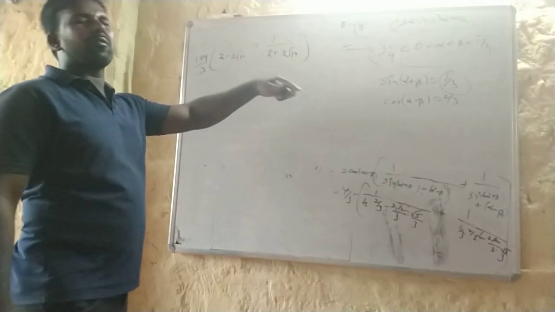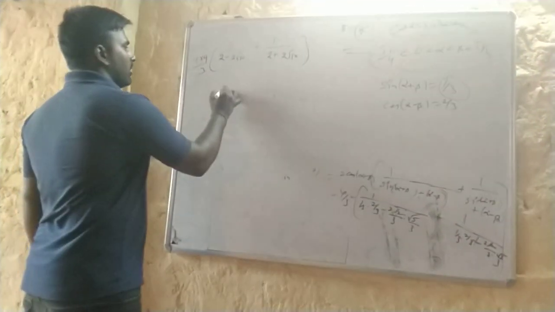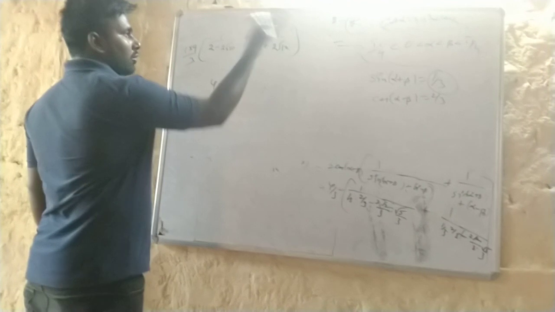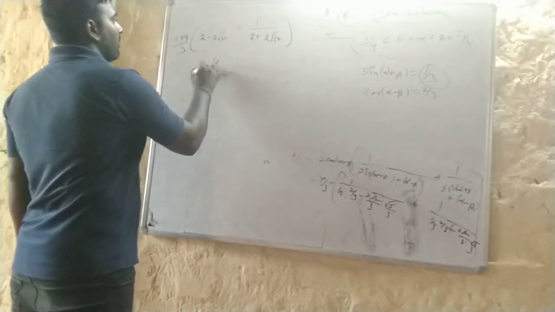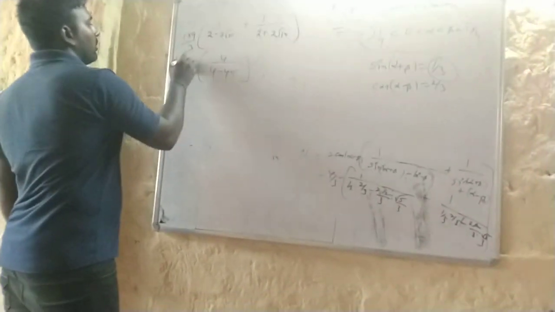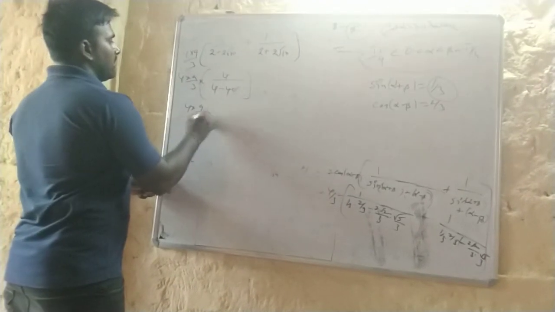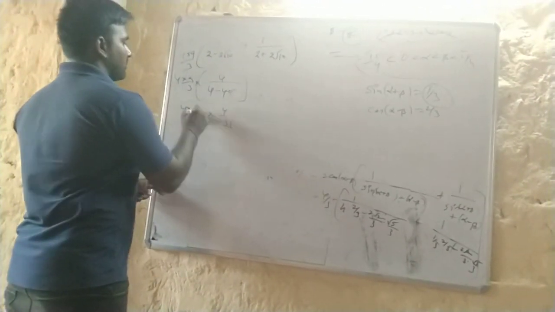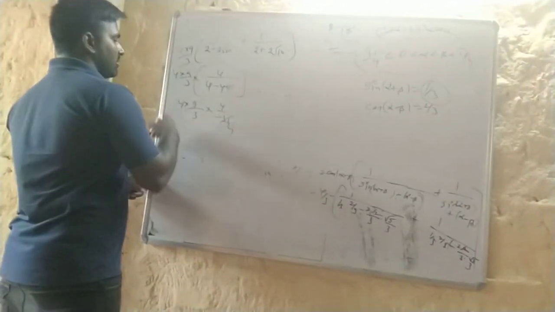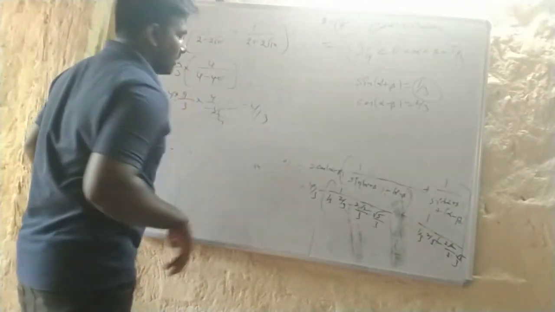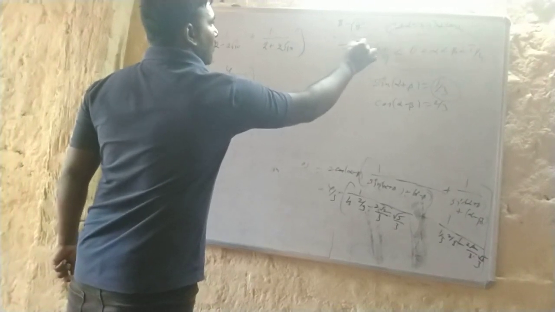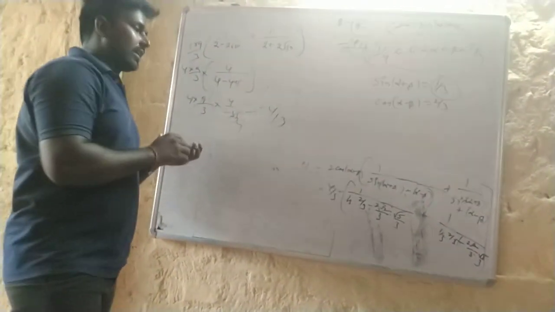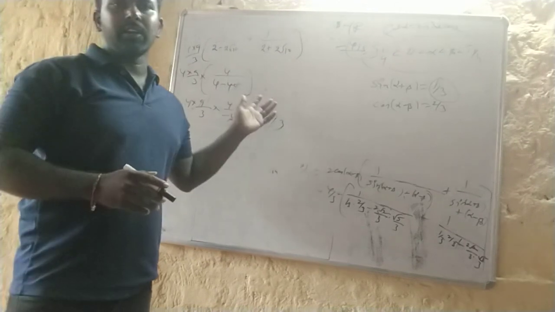Apply the form a minus b in a plus b, of course we know that it is a square minus b square. It means 4 minus 4 of root 2 whole square, which is 10, so I can directly write 40. LCM was 4, so 4 into 9 by 3 into 4 by minus 36. 9 ones are 9, 4 fours are 4, the 4s cancel. We can write minus 4 by 3. So this is the value of this expression: minus 4 by 3. We can calculate it like this. Thank you.